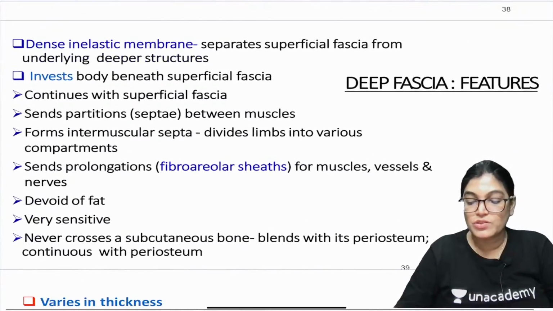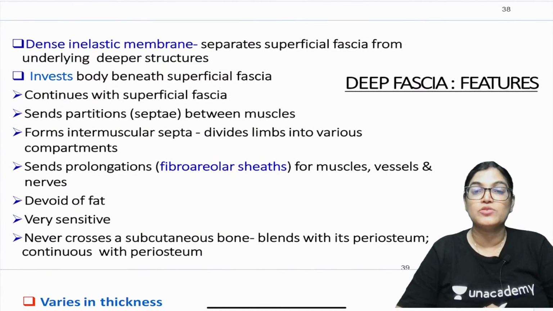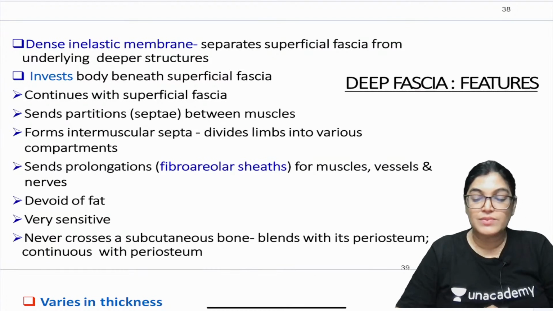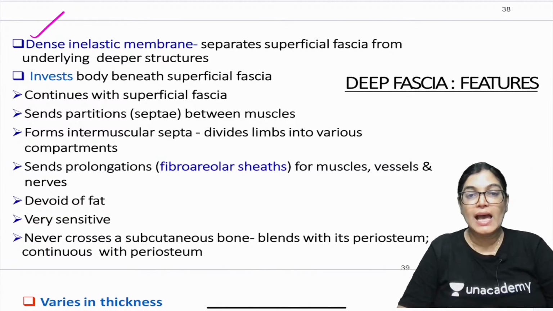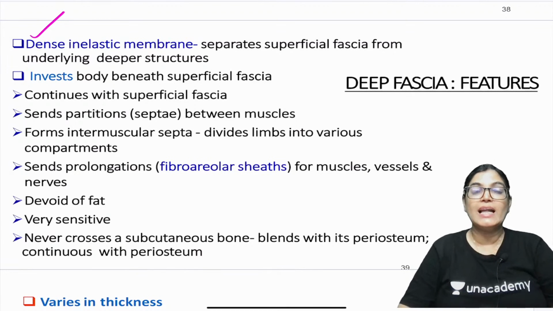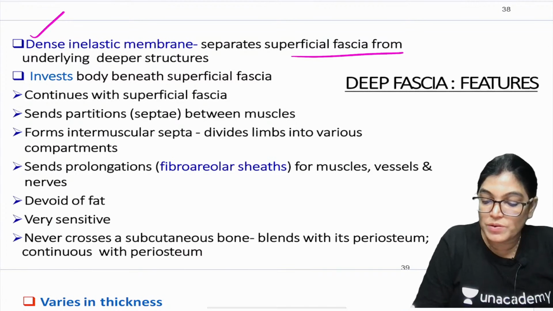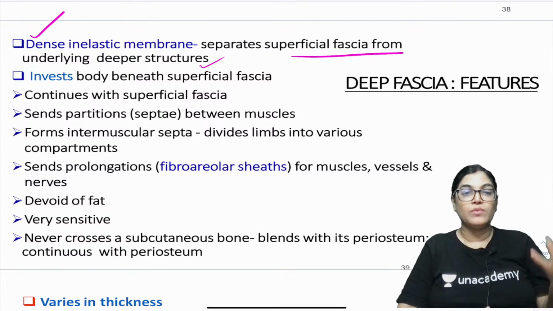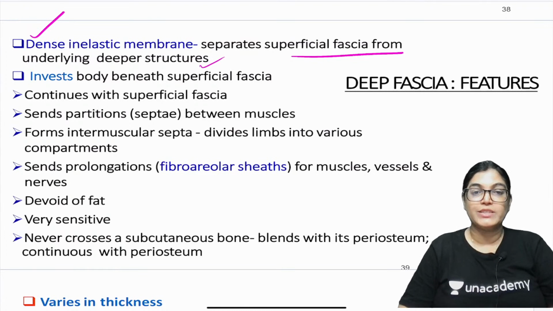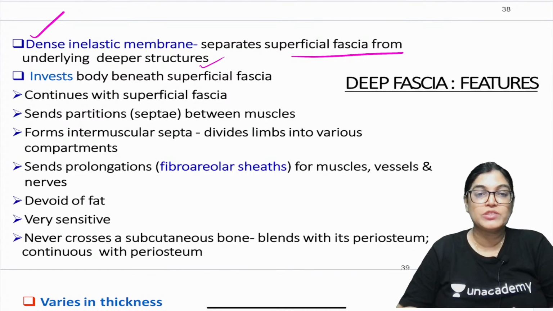Now the next important feature which we want to study: when you go for dissection, underlying the superficial fascia, the next layer is the deep fascia. Deep fascia is a dense inelastic membrane. Elasticity is less, and it separates the superficial fascia from the underlying deeper structures. It invests the whole of the body beneath the superficial fascia, forming a covering.